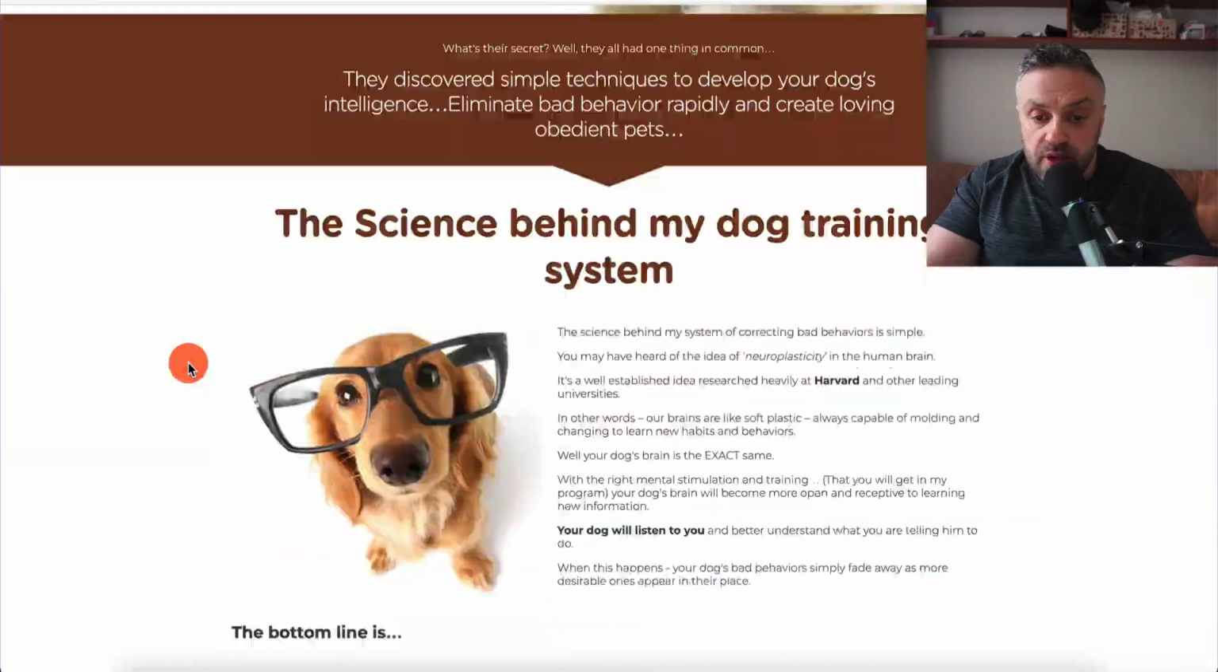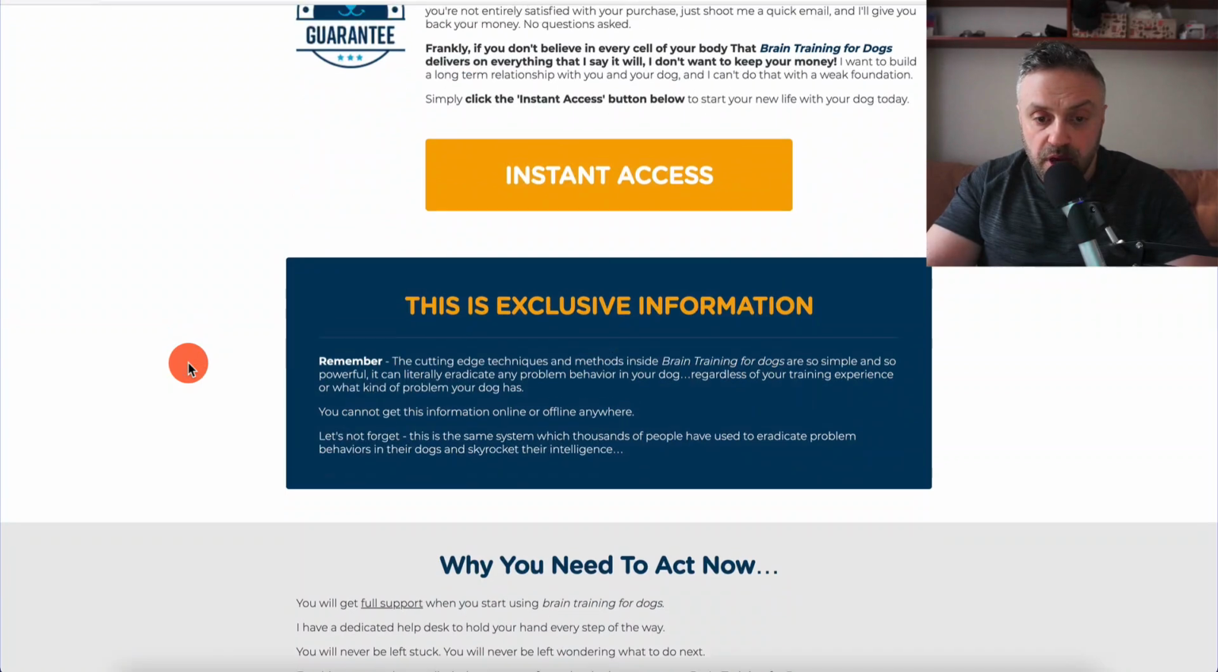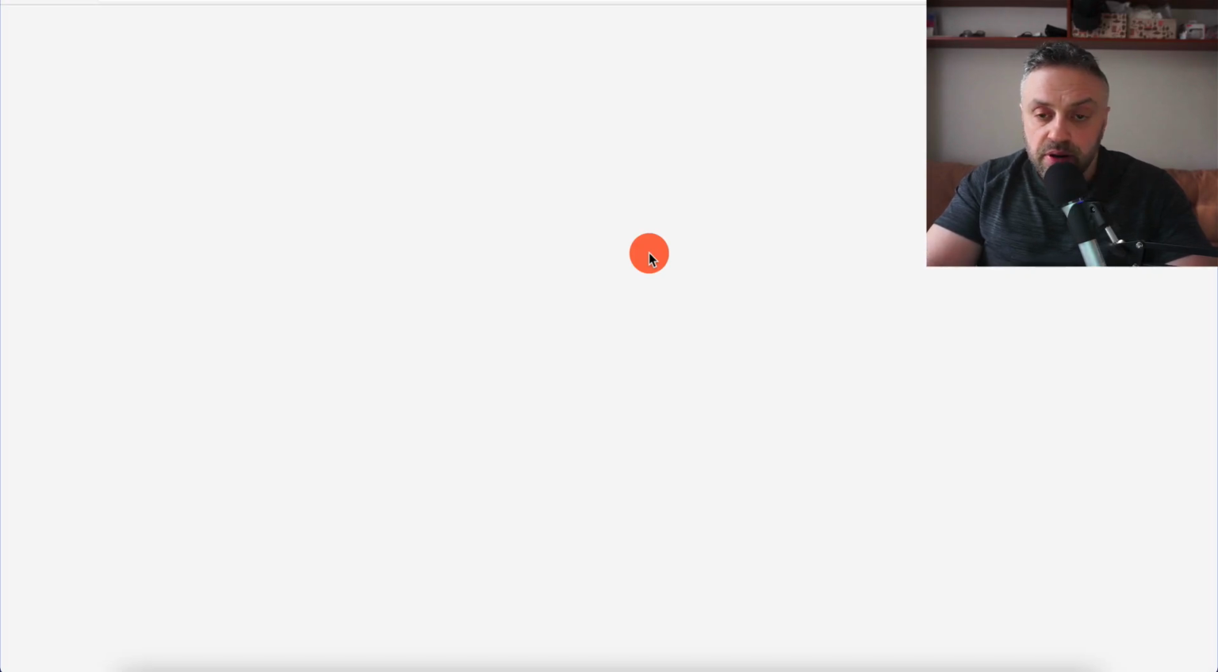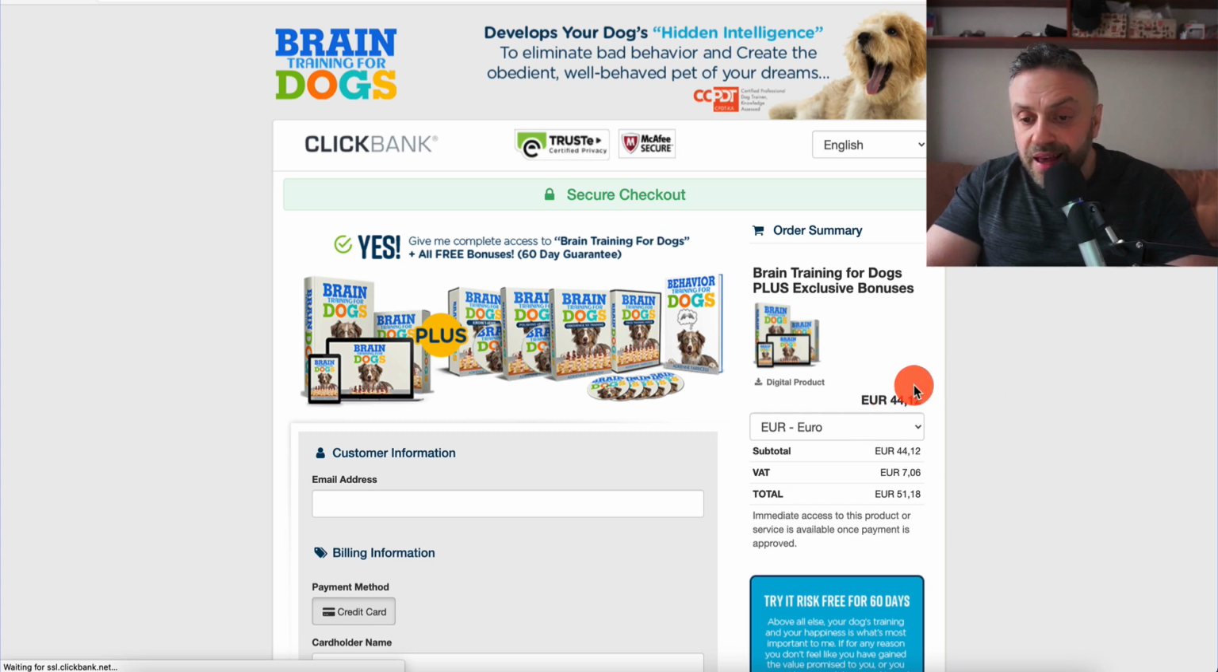So if we scroll all the way down to our call to action, where's that nice button? Instant access. We're going to click on instant access and take a look at what we have. And I have it in euros. It's 44 euros, but I know from experience this is $47. So let's switch it to dollars. And $47, and then you have the VAT.